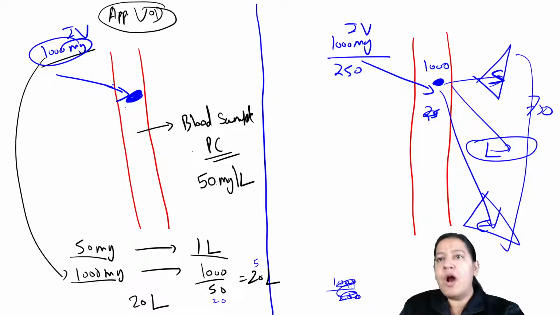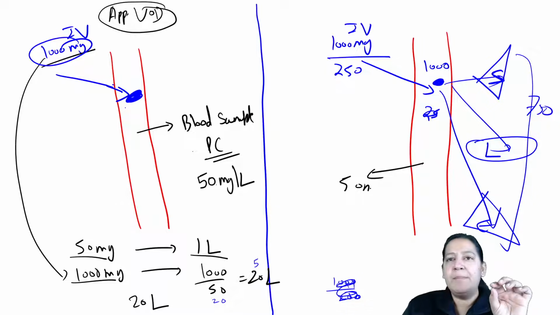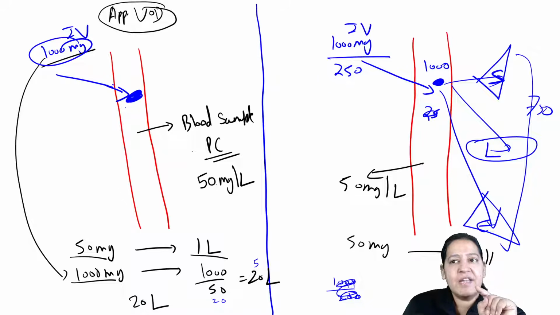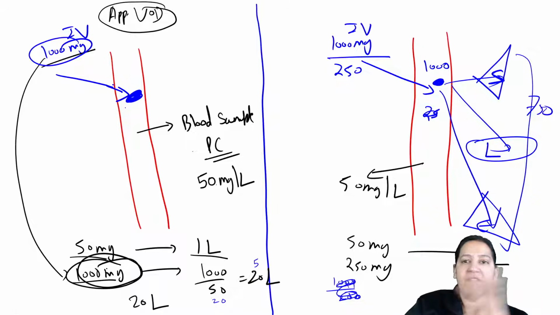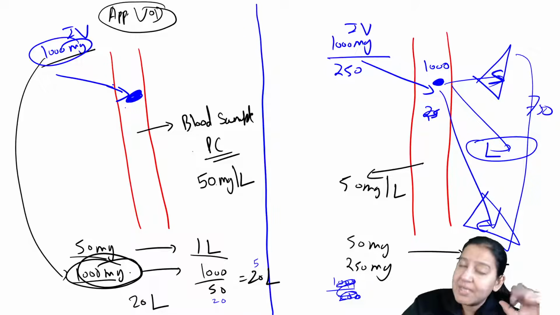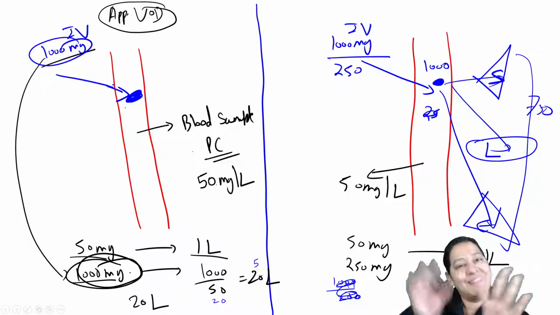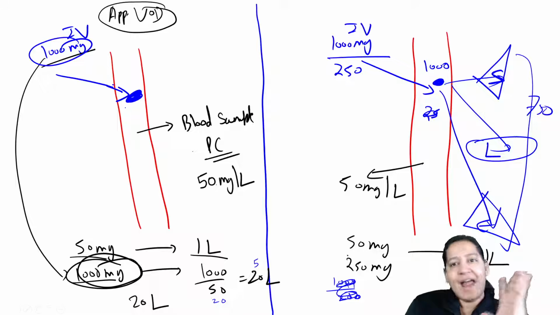So when I took a blood sample out, it is 50 milligram per liter. Now apply it again. 50 milligram of the drug requires 1 liter of blood. But actually we have 250 milligram of the drug, not 1000. Initially I was considering 1000 because I was considering no distribution. But actually it is not 1000. Out of the 1000, 750 have already entered the tissues because of distribution, and 250 is remaining.